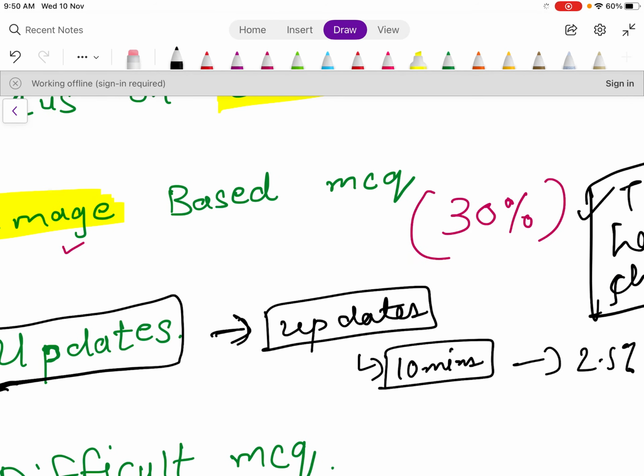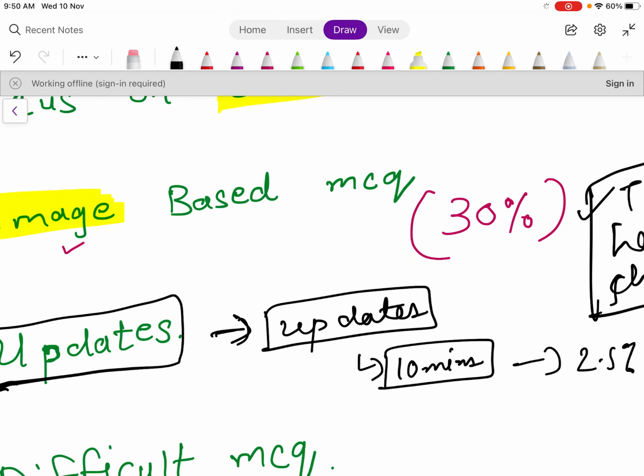Now easy questions will be 50%, moderate will be 40%. In this way it goes. So what you need to focus on is this easy MCQ. You cannot afford to lose it, because everybody will know this, everybody can answer this as it is very straightforward.